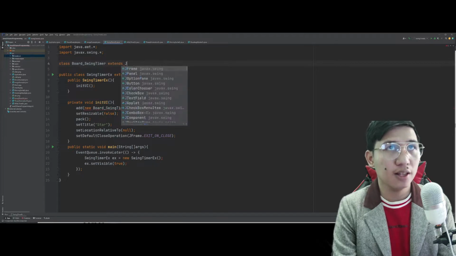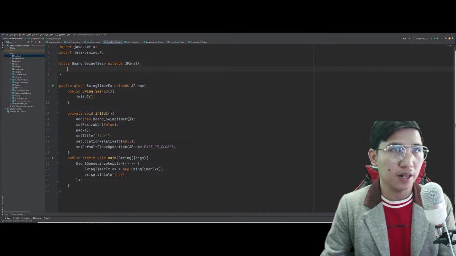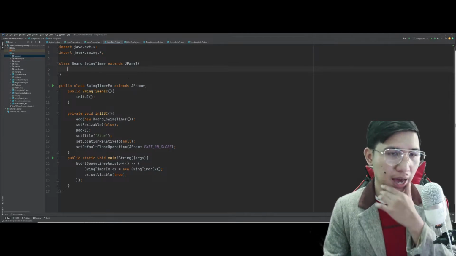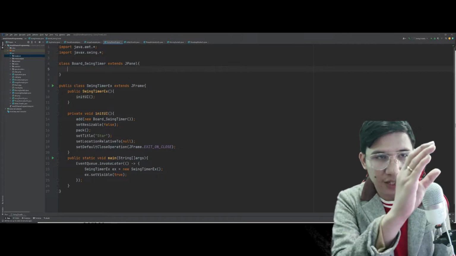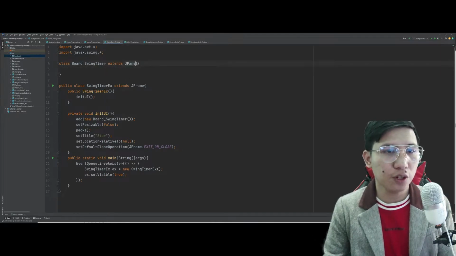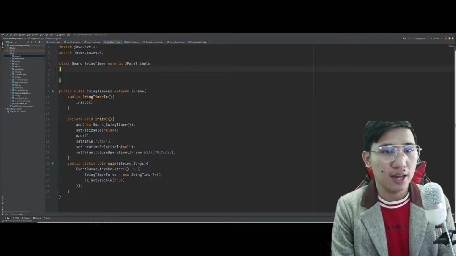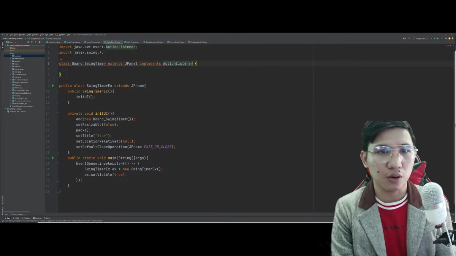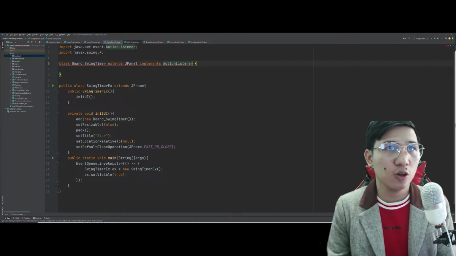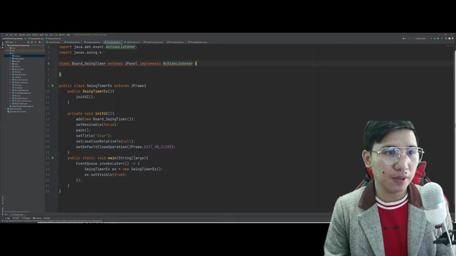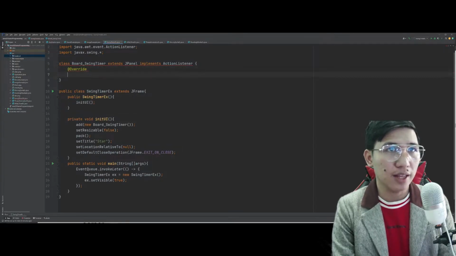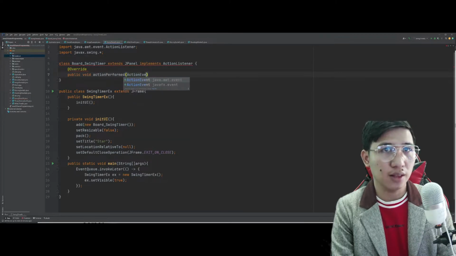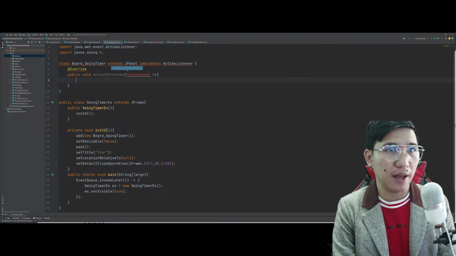And let's extend JPanel para dito. Now, since we have here a moving star na pababa, isang direction lang naman yung gagamitin natin, it's important for us to implement, okay? Implement here ActionListener. Gumagalaw yun eh. So, swing timer ang gagamitin, hindi pa mostly thread. So, action listener muna tayo. So, once na umandar na yung program, automatic, babasahin niya agad si override, public void actionPerformed, ActionEvent e. So, dyan siya pupunta. Okay?